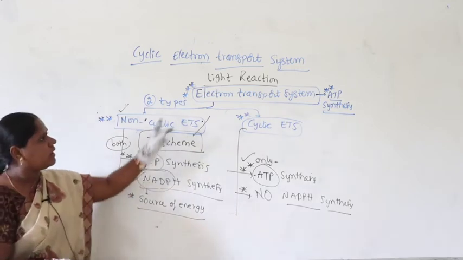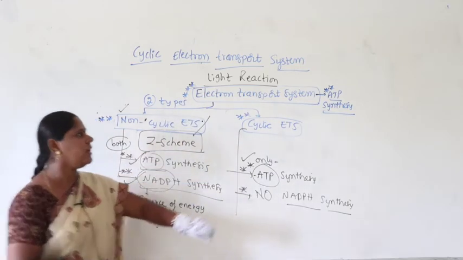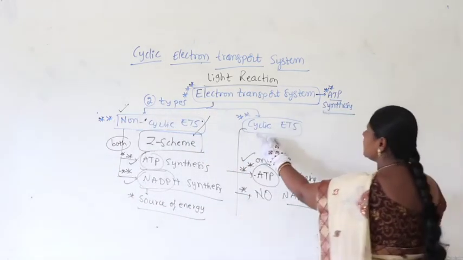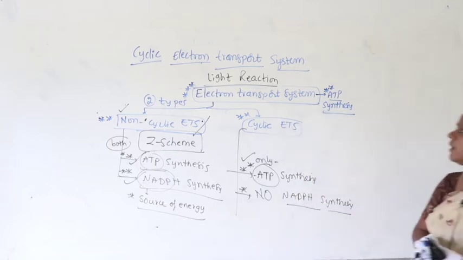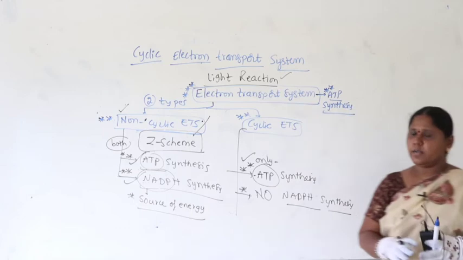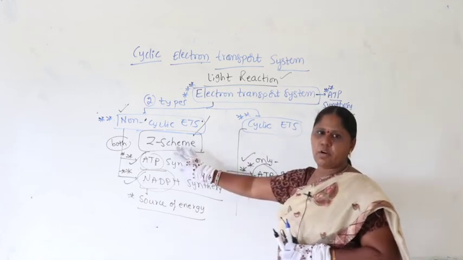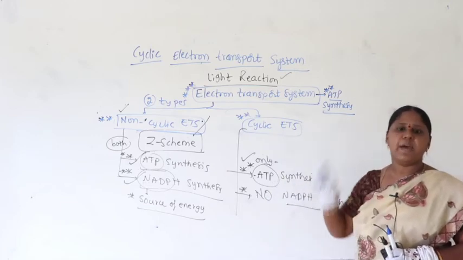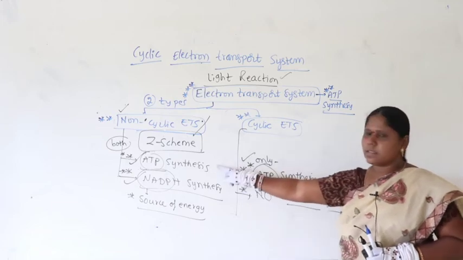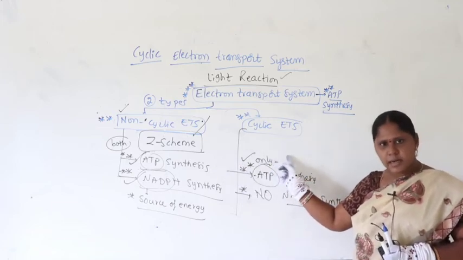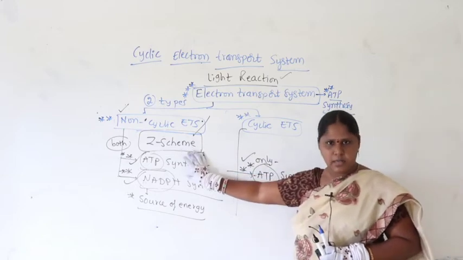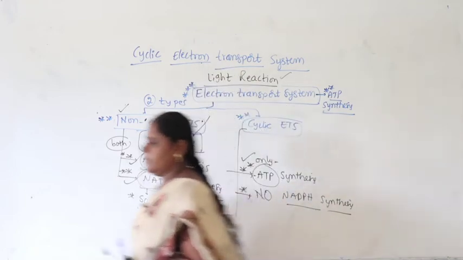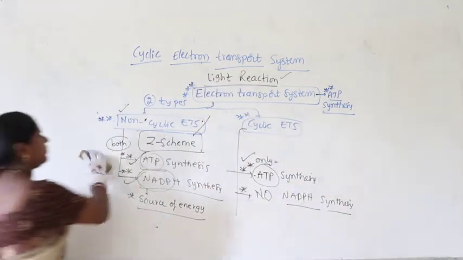Both come under electron transport system. Both are involved in ATP synthesis, non-cyclic as well as cyclic, and both come under the light reaction. Later we will study very clearly the differences between non-cyclic and cyclic, but before that you need to remember this basic and very important difference. Right guys, so we completed non-cyclic electron transport system. Now let us continue with cyclic electron transport system, the second type.